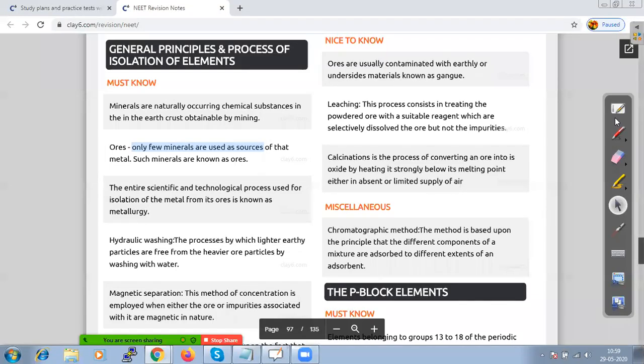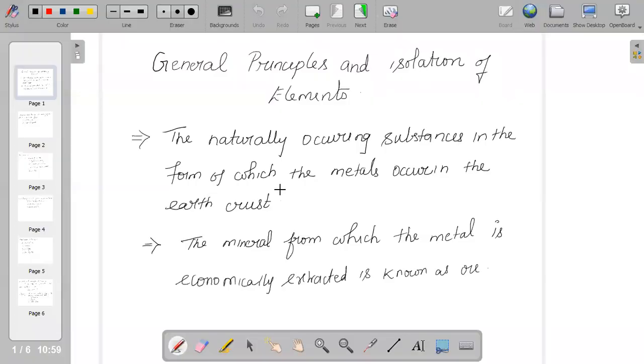An ore is the mineral from which the metal can be economically extracted. All ores are minerals, but all minerals are not ores. We have to keep that in mind.